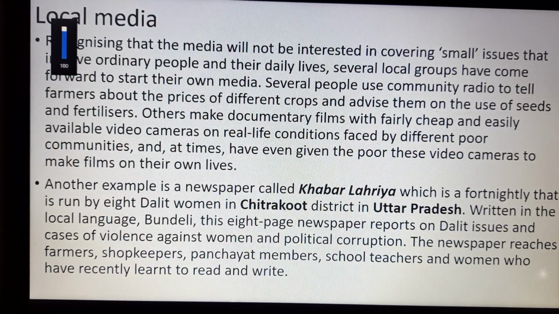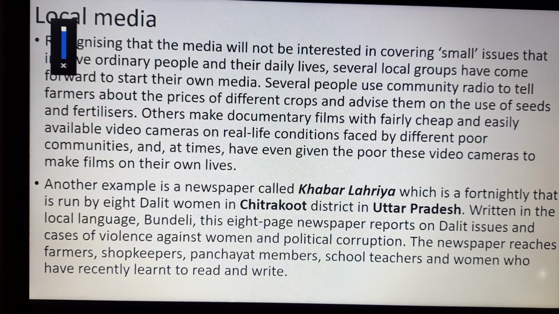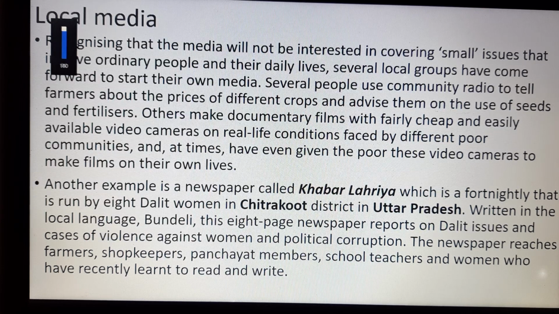Another example in a newspaper is Khabar Lahariya, which is fortnightly and run by 8 Dalit women in Chitrakoot district in Uttar Pradesh. So it is a newspaper run by Dalit women and the people of that village only, written in the local language Bundeli. So which language is the theme of Khabar Lahariya? The Bundeli language used by the people of Bundelkhand.